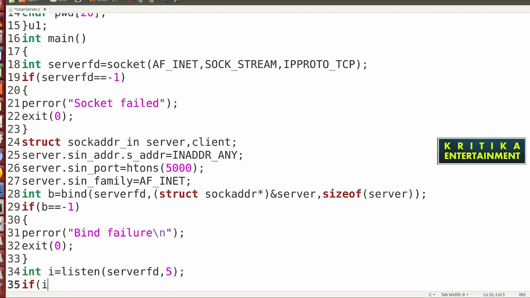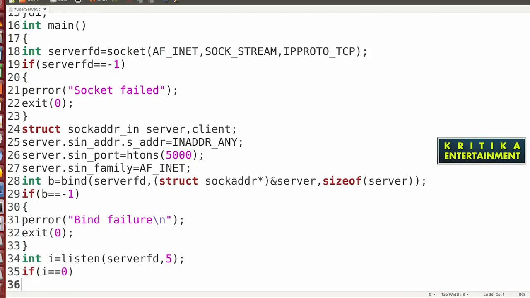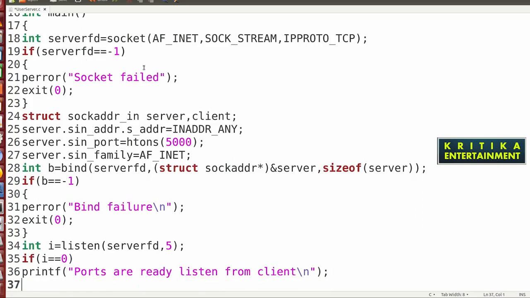If i equals 0, then successful. Then write printf server is ready, listening for client, with a newline. Then next write int size is equal to sizeof(server).